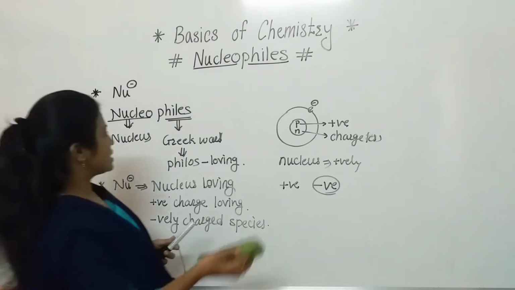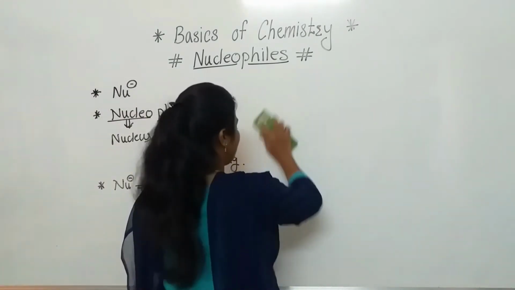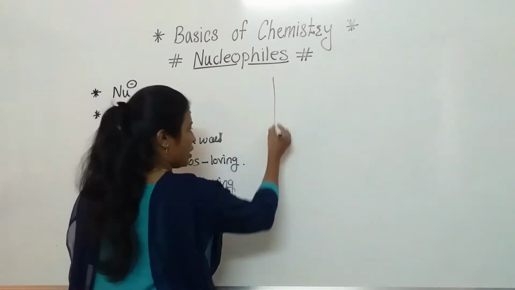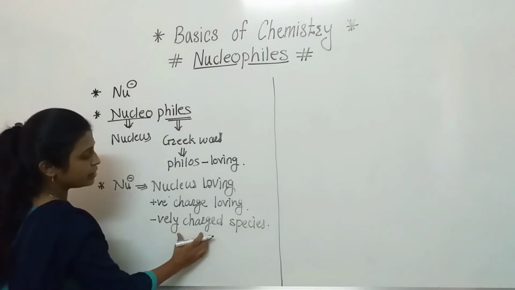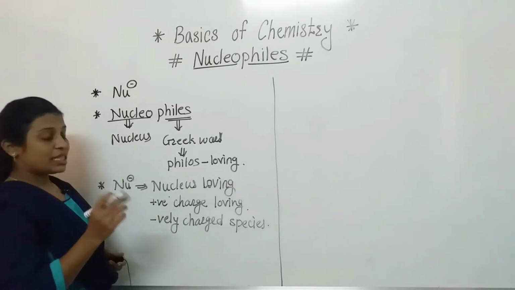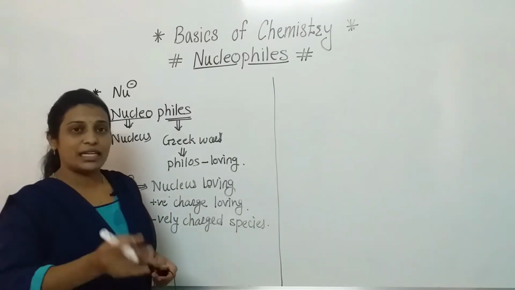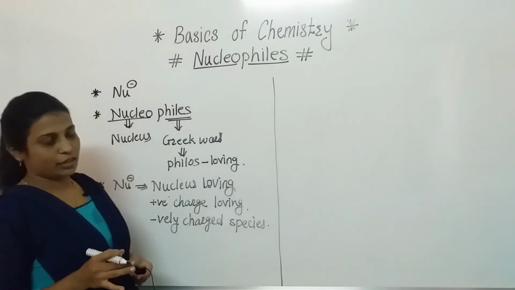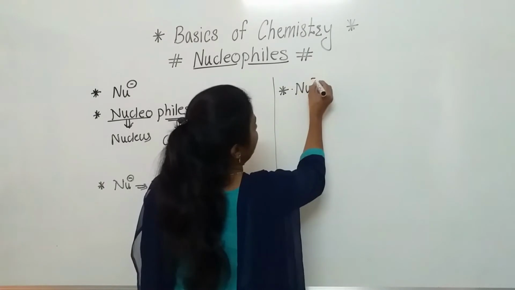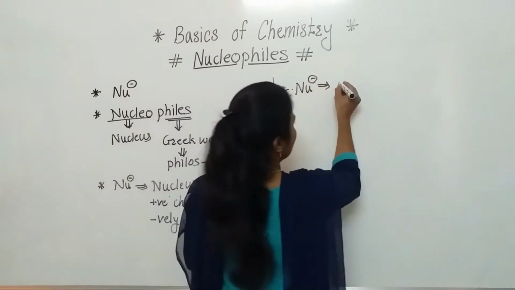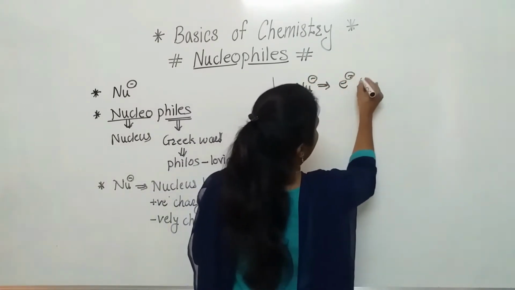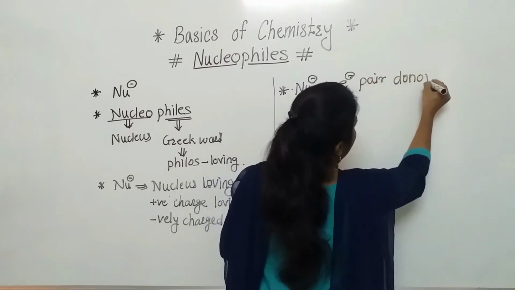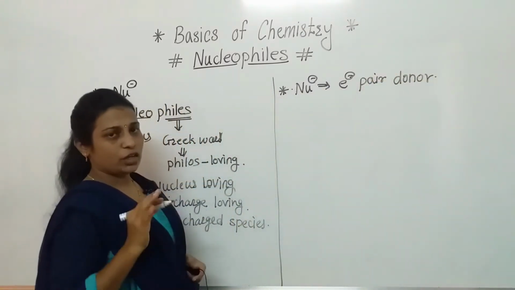Now we are going to discuss the nucleophiles, their examples also. So here, first one what we have seen, they are the negatively charged species. They are having the ability to donate the electron, or we can say that they are carrying extra electrons. These nucleophiles are also electron pair donors.